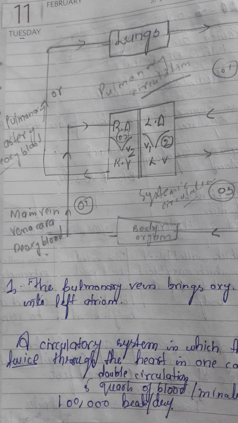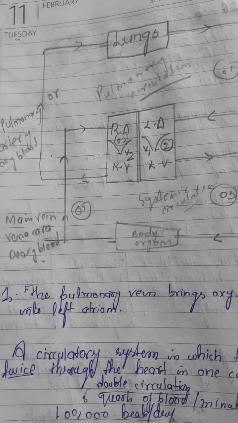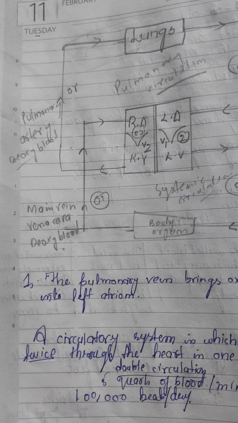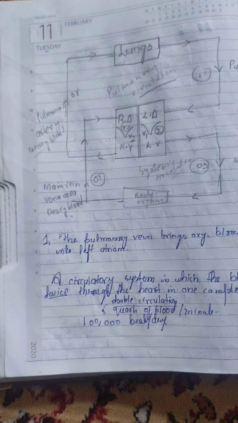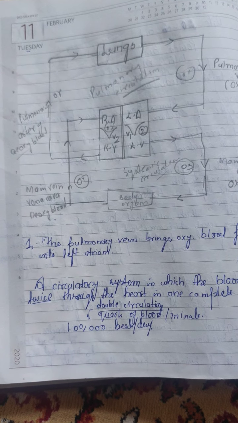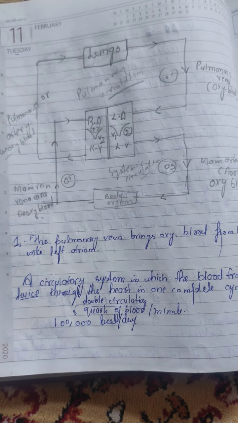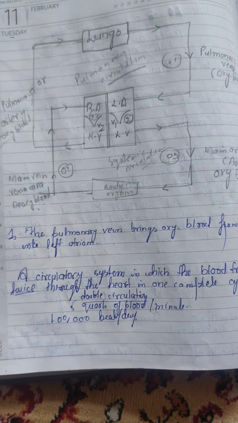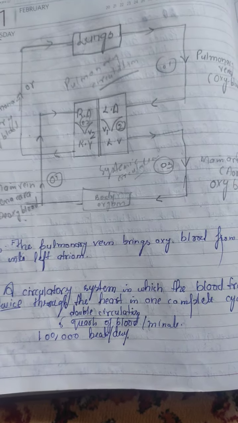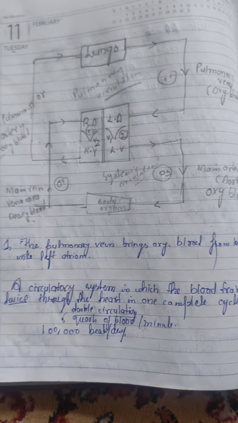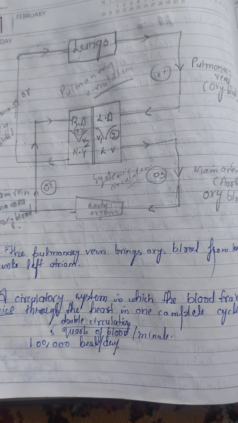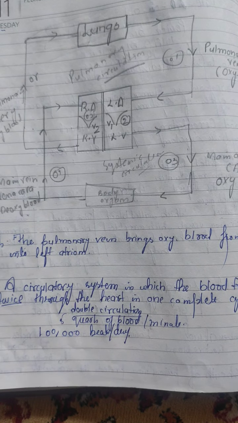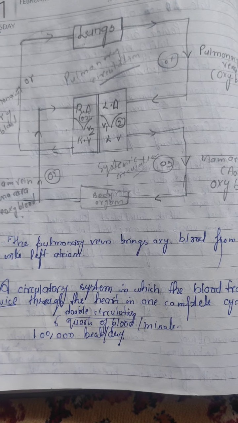The deoxygenated blood releases its carbon dioxide and absorbs fresh oxygen from air, so the blood becomes oxygenated again, in the lungs. This oxygenated blood is again sent to the left atrium of the heart. This process continues, and we can see there is double circulation in the human heart.